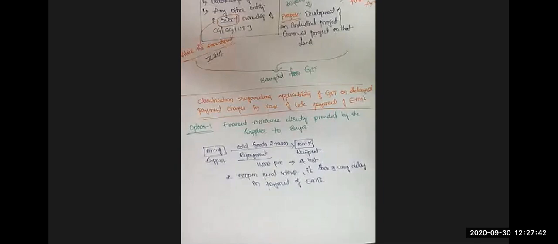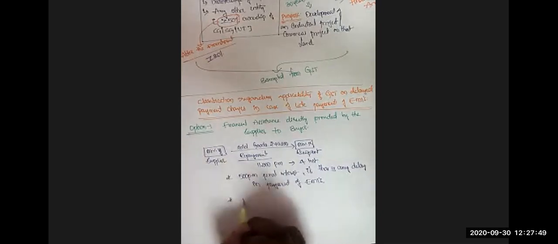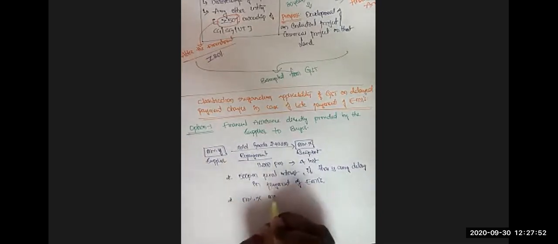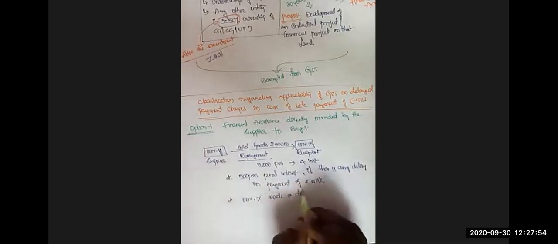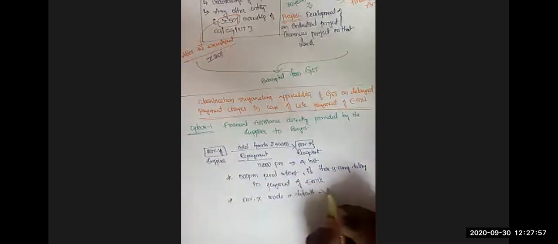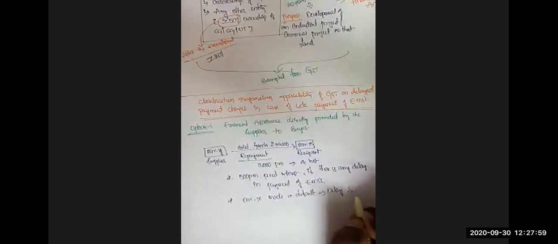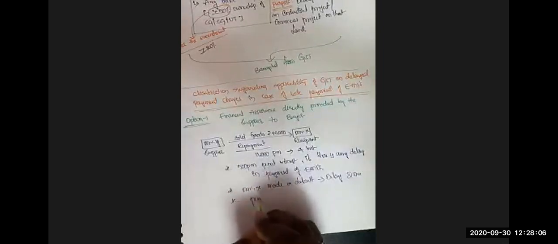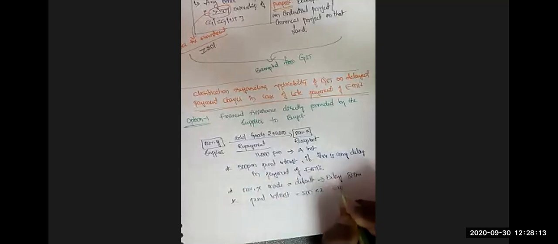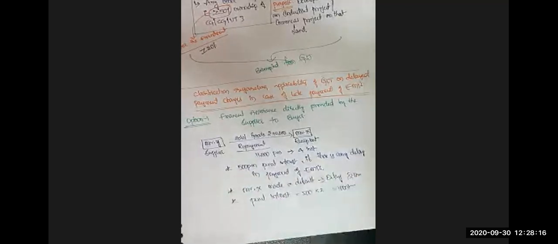Now look here, Mr. X made a default in payment of EMIs for 2 months. So he made a delay of 2 months. So what is the penal interest here? Penal interest is equal to 500 per month into 2 months, which comes to 1,000 rupees.